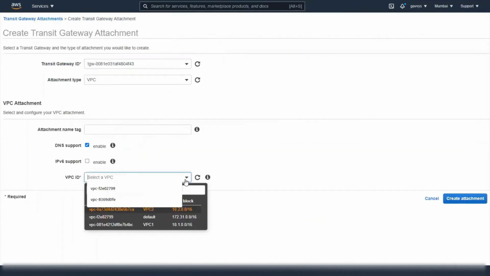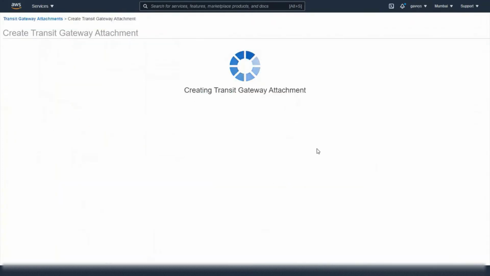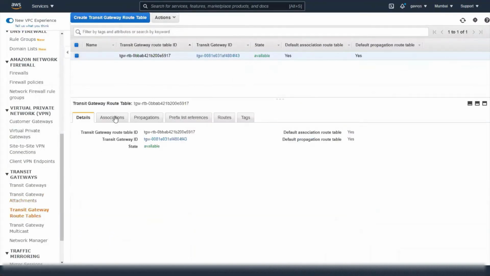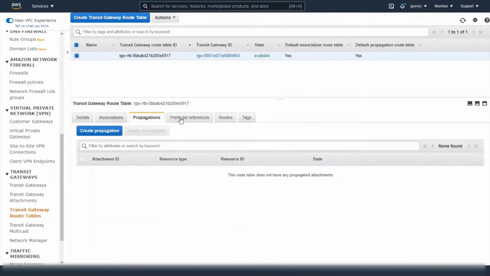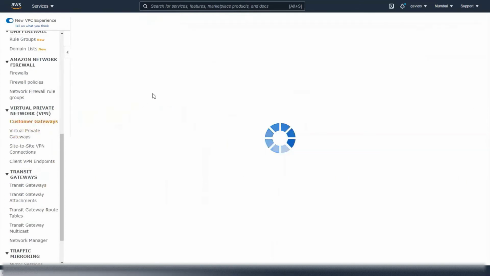VPC type, select the VPC, VPC2. Okay, create attachment. Okay, our attachments are ready, and the transit gateway route is available, associations, routes. This will automatically be here, and we will add the route for the VPN gateway once it is created. So let's move forward and create the customer gateway.